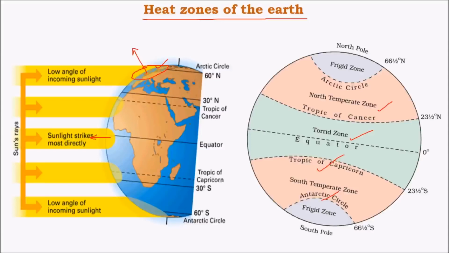And in the next zone, that is frigid zone, which is part of Arctic and Antarctic Circle, they are very cold because of very least amount of sun's energy received here. That is, sun's rays are very slant, and as a result, the amount of energy received per area is very low, and hence the temperatures here are extreme, that is very low.